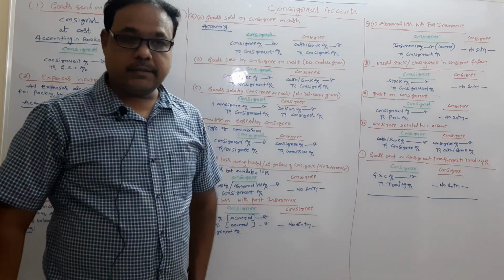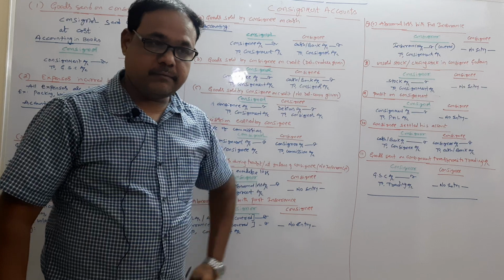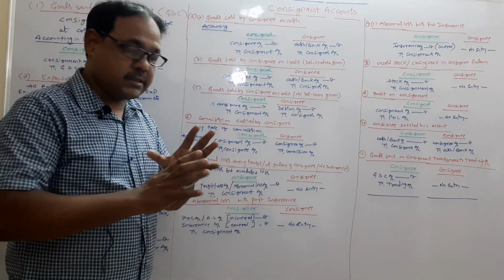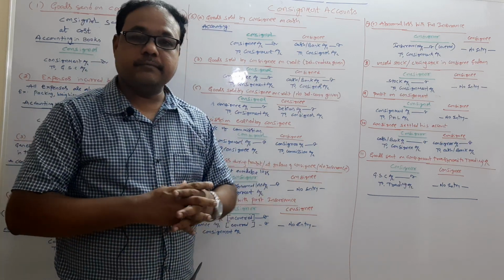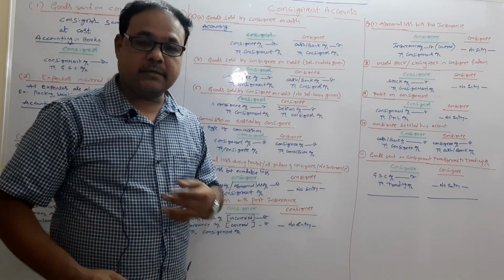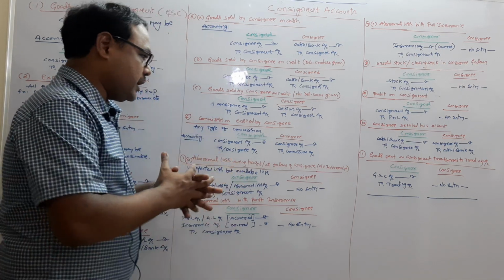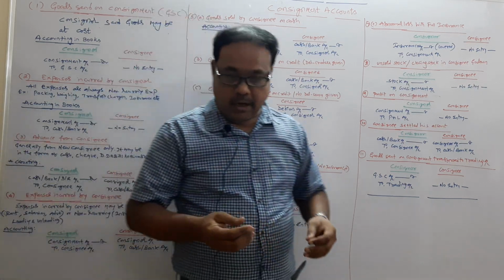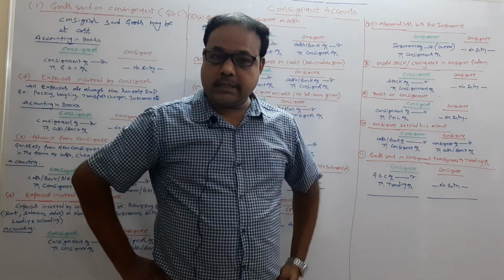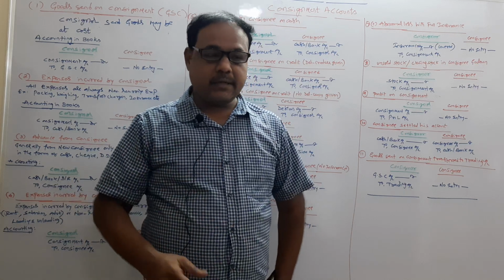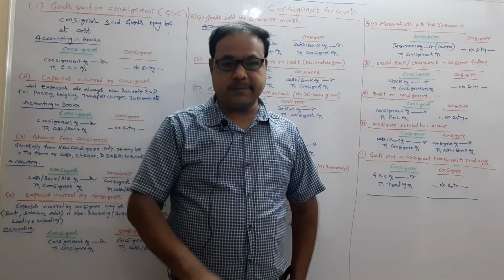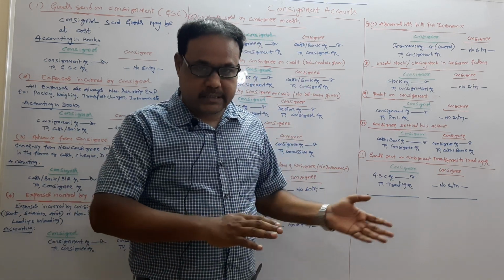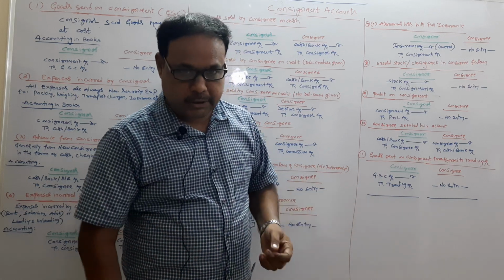In the last class, Consignment Part 1, Introduction. Now, it is Part 2. In the last class, we discussed what consignment is and who the parties of the consignment are: consignor and consignee. Next, commission, types of commission: del credere commission, overriding commission, ordinary commission, goods sent on consignment, consignor expenses, consignee expenses, recurring, non-recurring expenses, sales on cash and credit. So these are the topics that were discussed in Part 1. Now the continuation, Part 2.